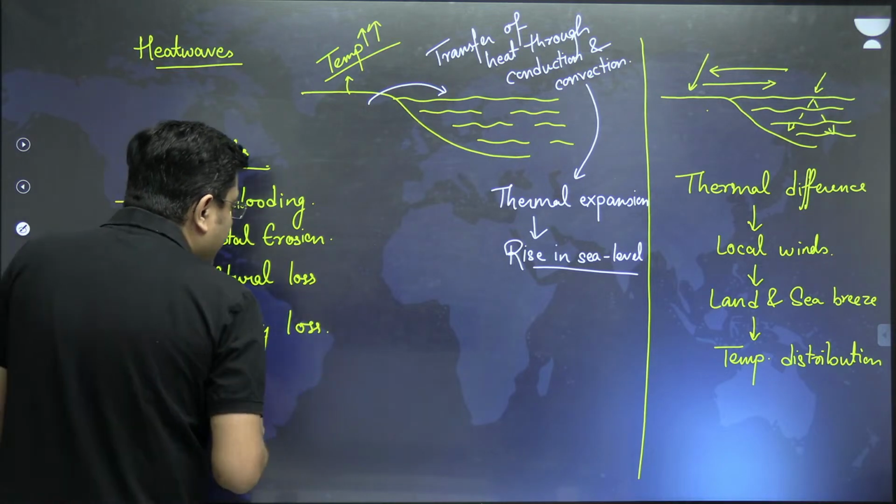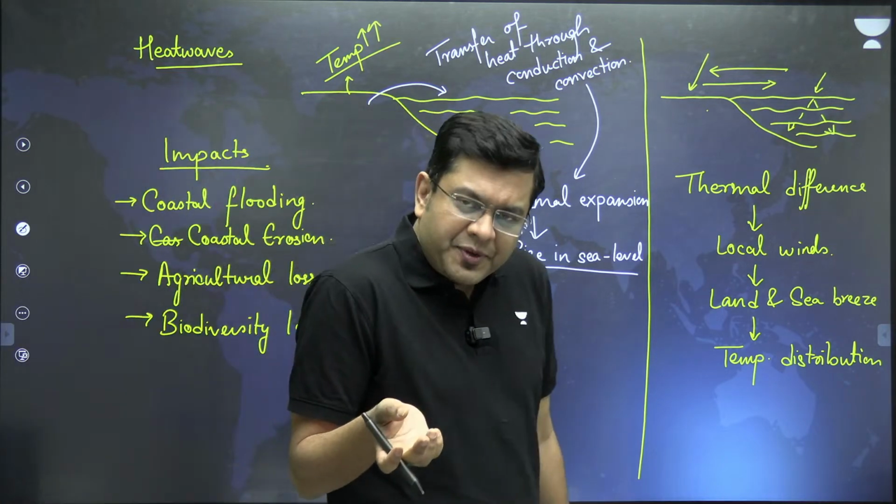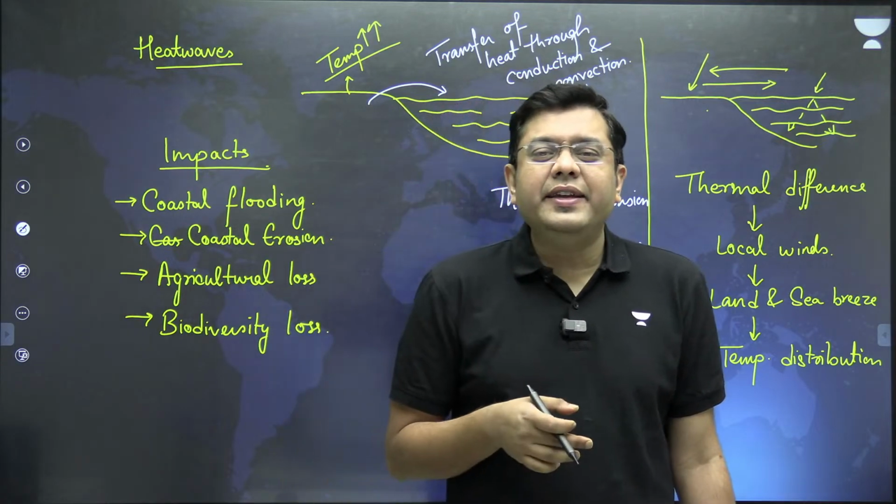Now, if there is a substantial and temporary rise in the seawater level suddenly in the coastal region, what happens? Generally, there is thermal expansion, due to which there is a sea level rise. That means you have warm water on top, and that warm water always gives rise to the formation of cyclonic storms, which causes a lot of destruction and devastation in the coastal regions.